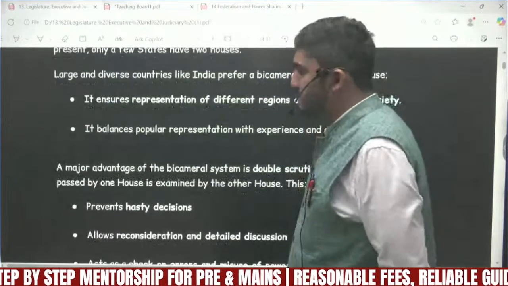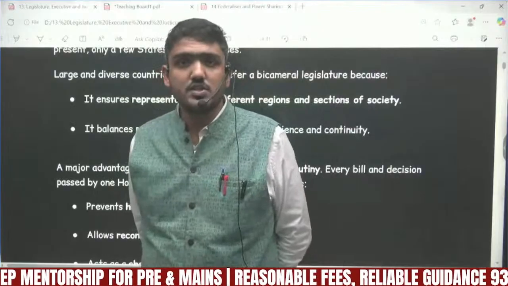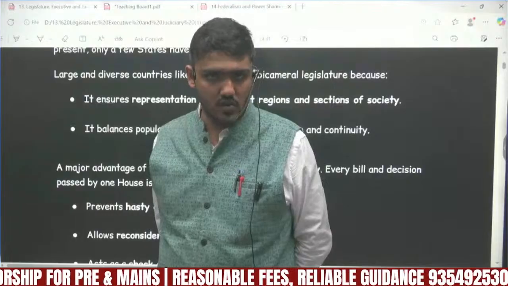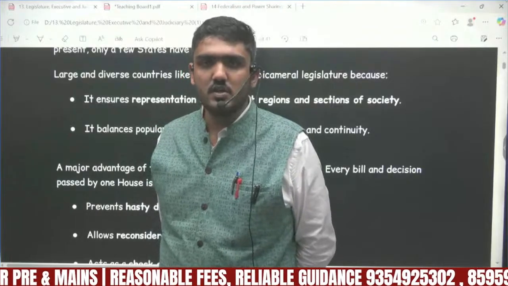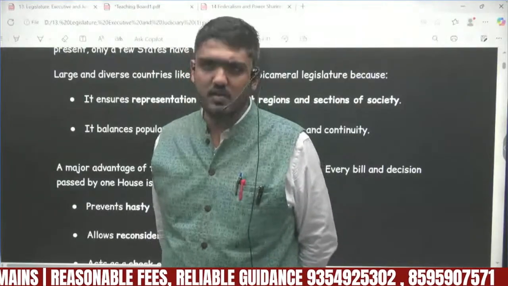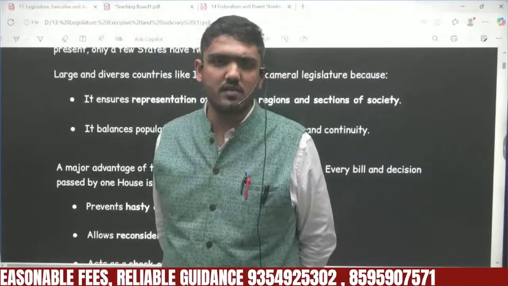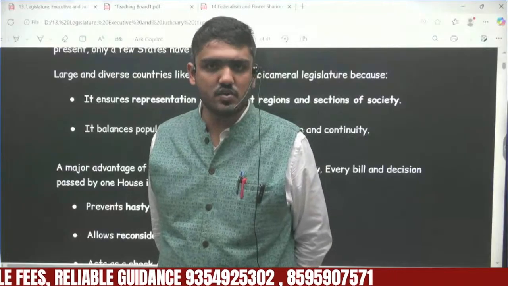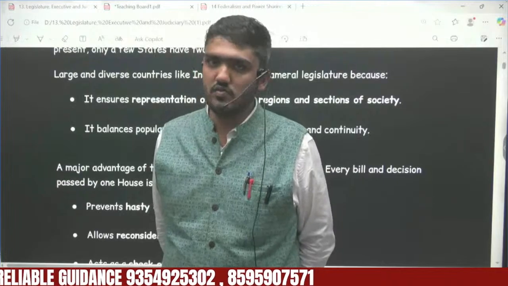If some states are very diverse in nature and have a very large population, that sometimes necessitates the creation of a second house, to act as a house for checks and balances. Where it is not required, only one house is maintained, to avoid unnecessary administrative hurdles or expenditure on the exchequer.